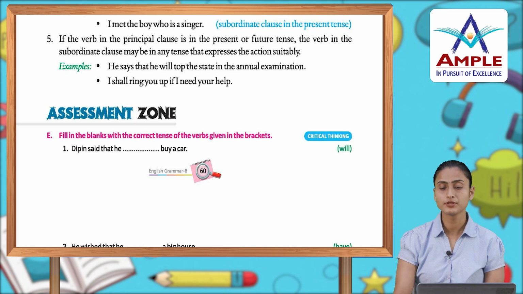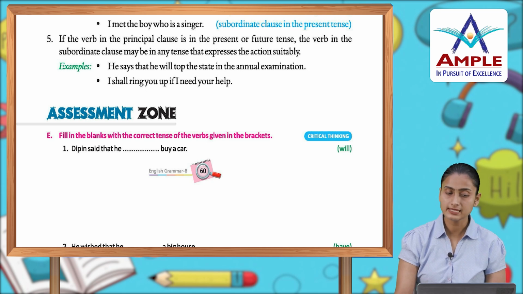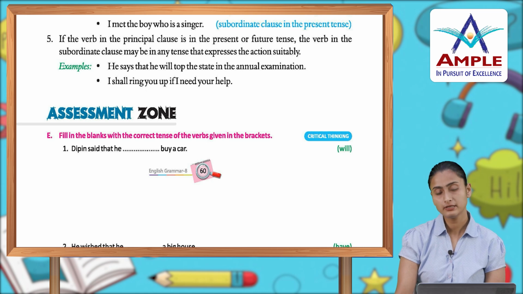If the verb in the principal clause is in the present or future tense, the verb in the subordinate clause may be in any tense that expresses the action suitably. Examples: he says that he will top the state in the annual examination. I shall ring you up if I need your help.